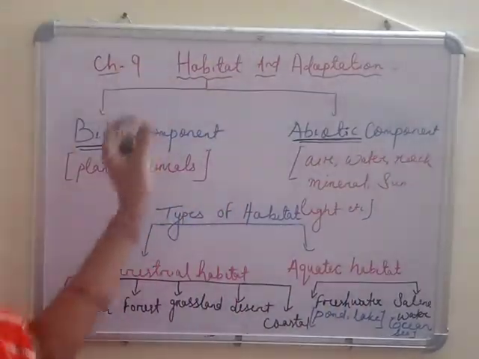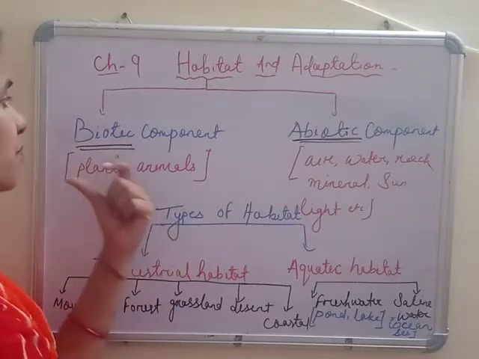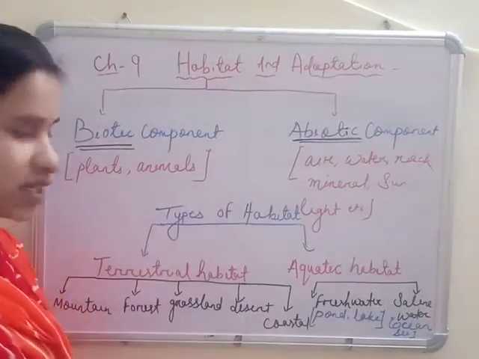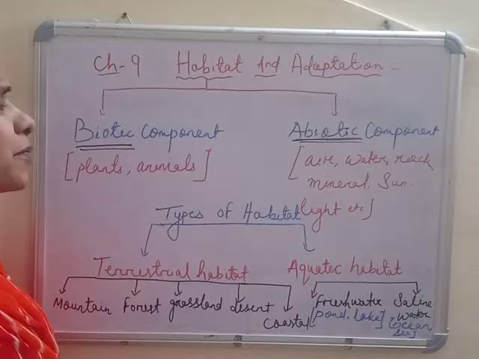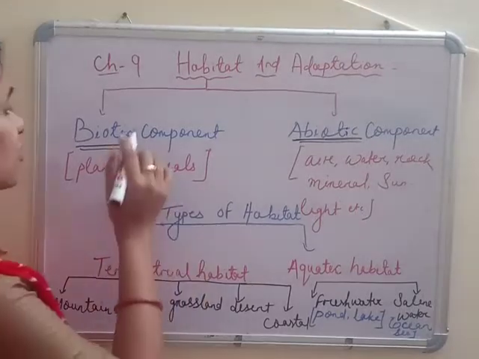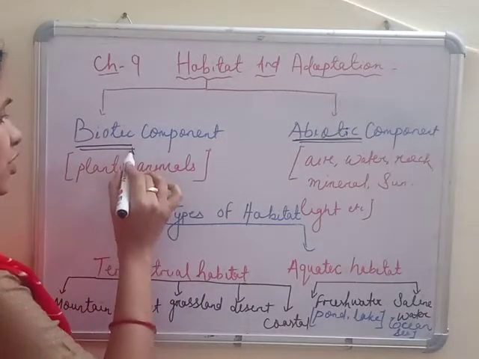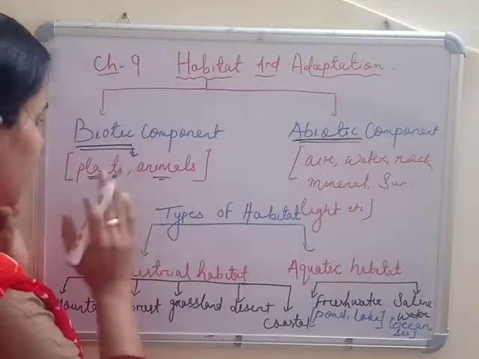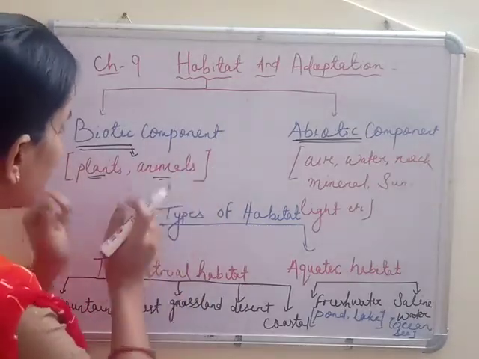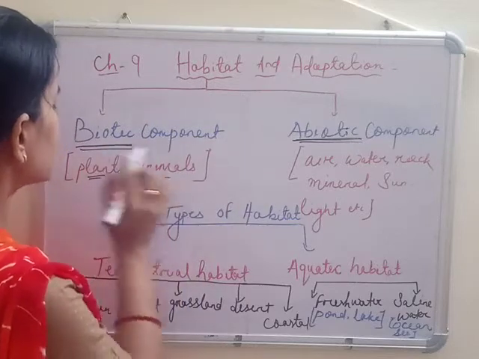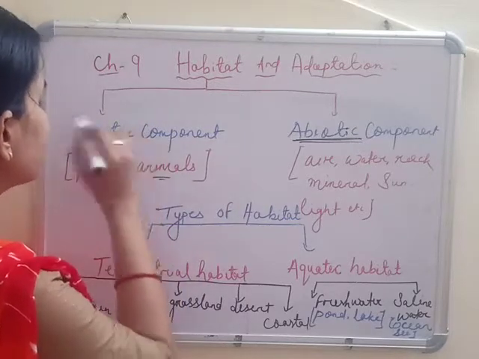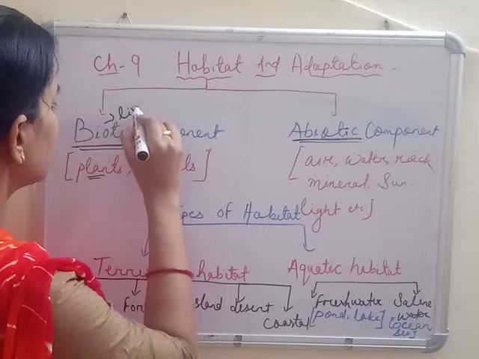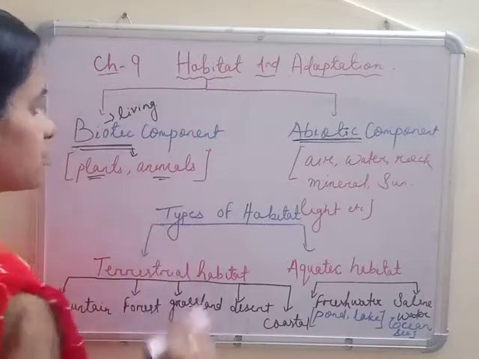So in a habitat you are going to find the combination of biotic and abiotic one. Okay. What is biotic component contain? It is the living organism. So there are two living organisms, plants and animals. So plants and animals combinedly make the biotic component. So where is the only biotic? It means living. Biotic means living organism.